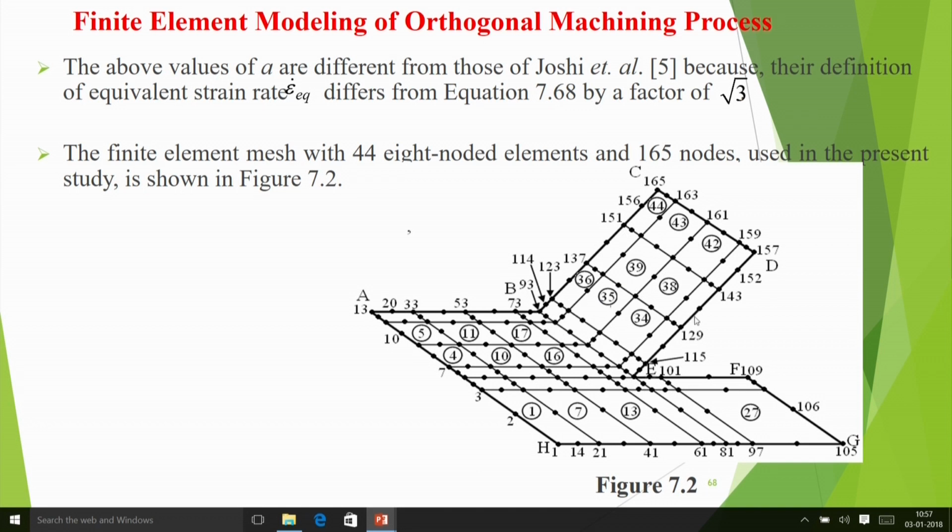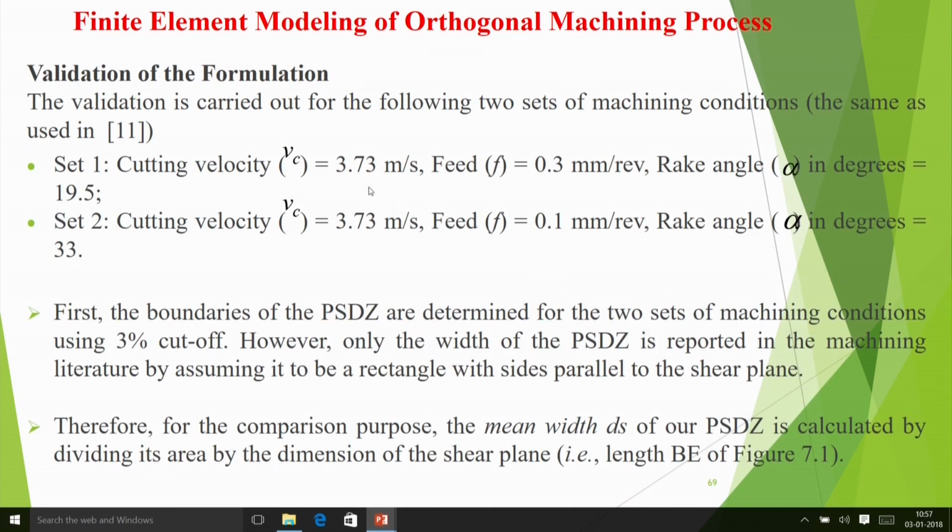We mesh the region like this, and then we use the cutting velocity, feed and rake angle, taken in one way like this. Here we use a 3% cutoff criterion, that the primary shear deformation zone boundary is taken at the point where the strain, not the shear stress, is 3% of the maximum strain.